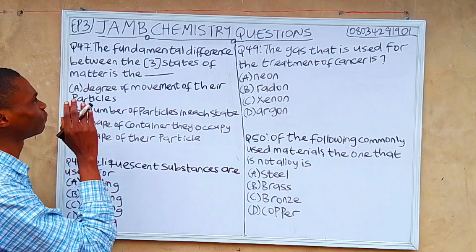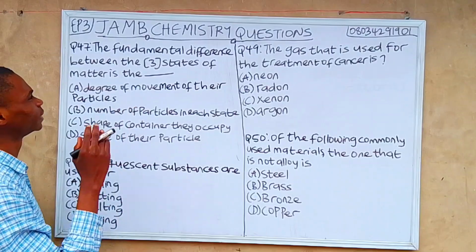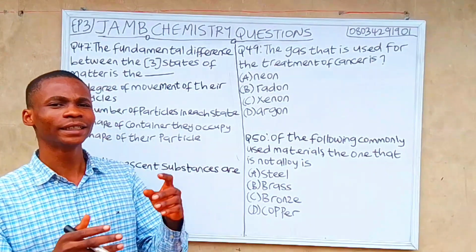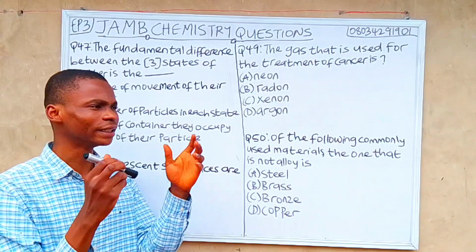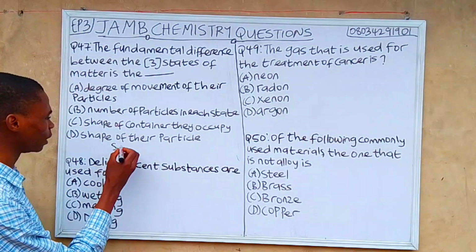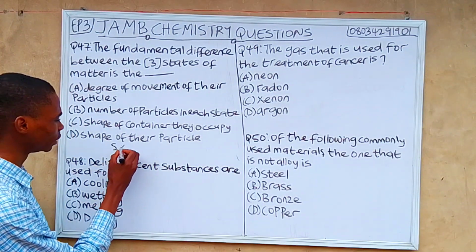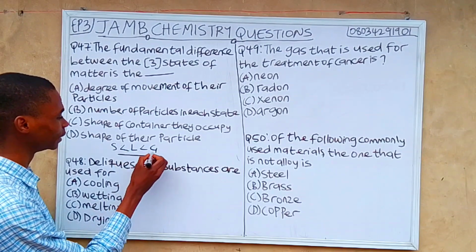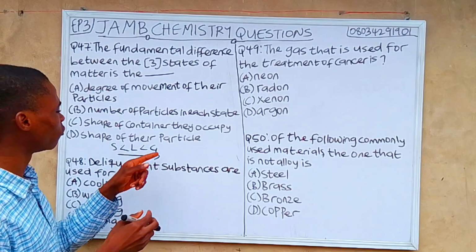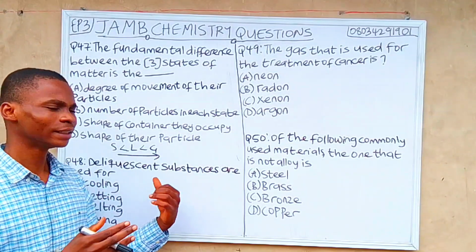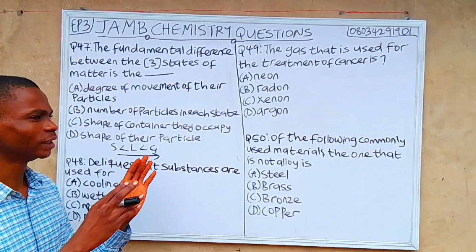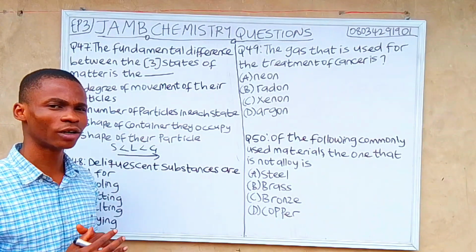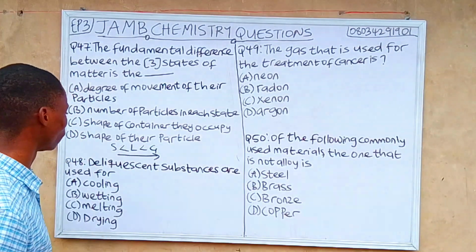So the fundamental difference between the three states of matter, which include the solid, liquid, and gas, is the degree of their movement. They increase in the degree of their movement from solid to liquid to gas. So the degree of movement in gas is more than that of solid, because from solid it increased to liquid, and from liquid it increased to gas. I hope you understand that now. Let's move to question 48.